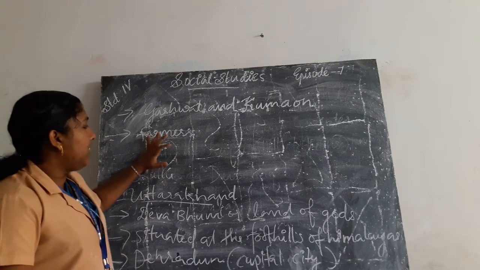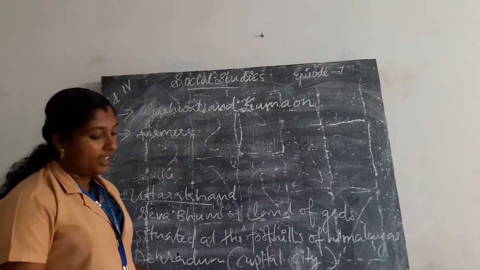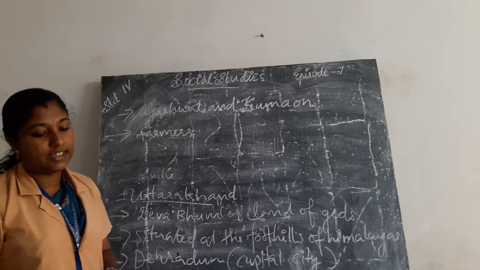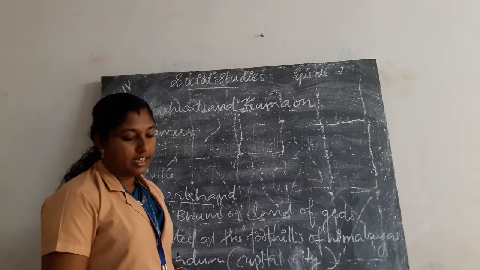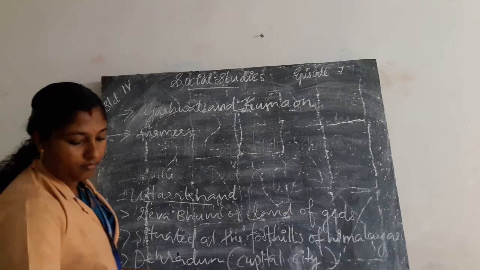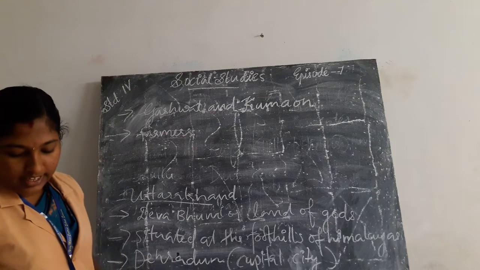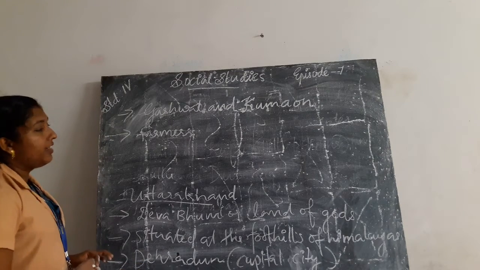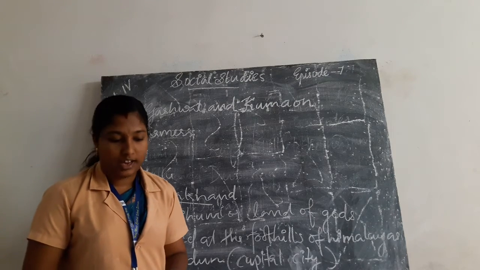The popular hill stations present in Uttarakhand are Nainital, Mussoorie and Ranikhet.